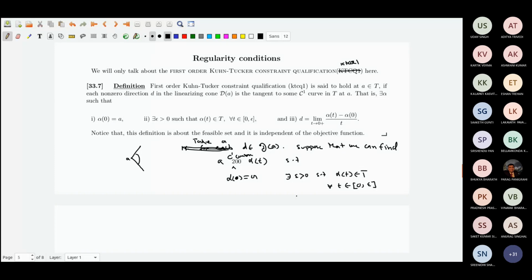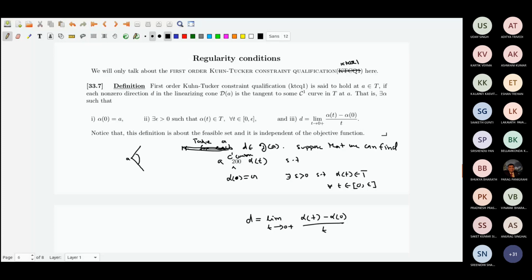That means there should be an initial part of the curve, starting from 0 and containing the point A, such that D is the tangent: the limit of alpha t minus alpha 0 divided by t, the positive tangent from the positive side.